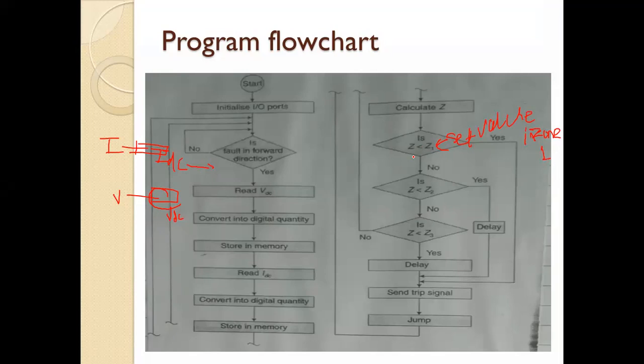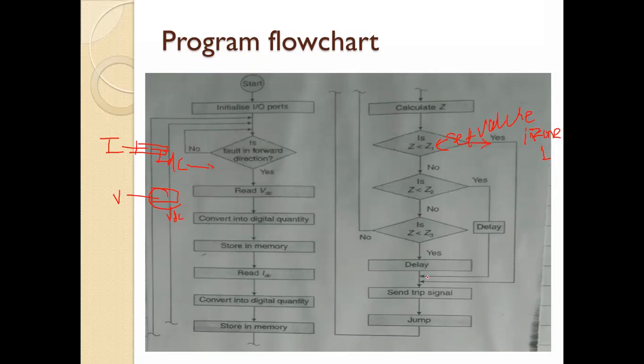So if that Z, fault impedance, is less than the Z1, then what will happen? Your relay will operate instantaneously. Okay, means here you can see, if this is yes, then what happens?